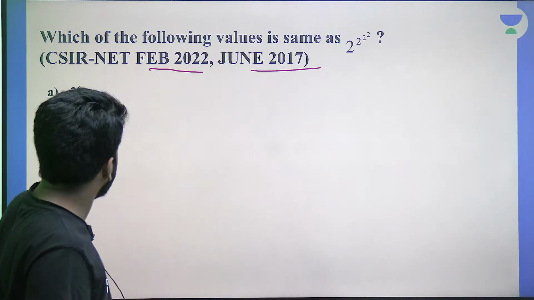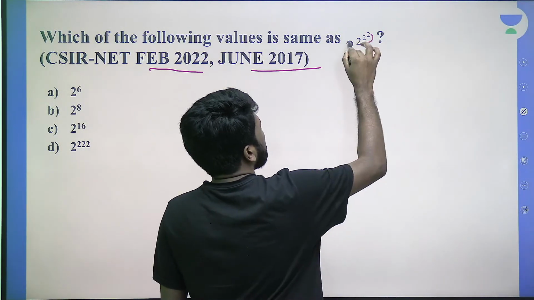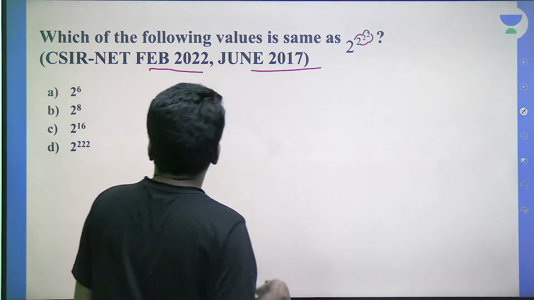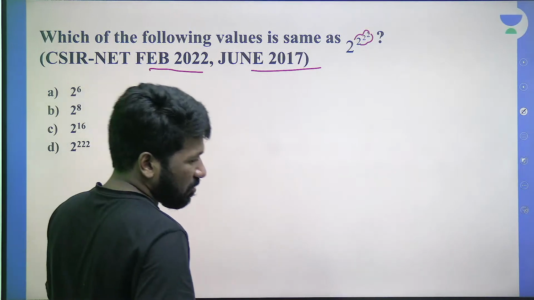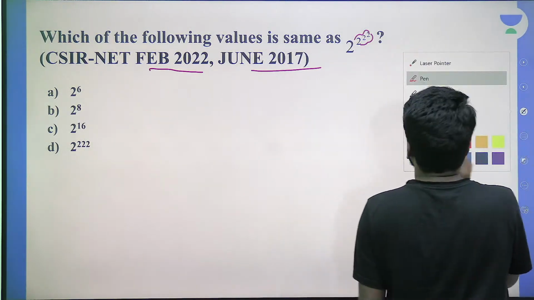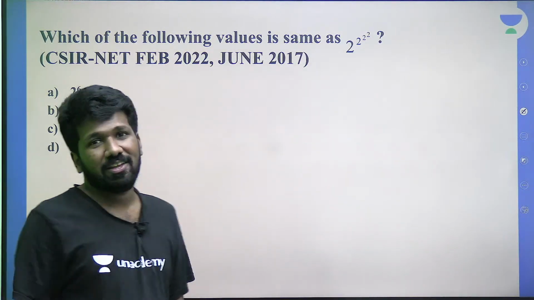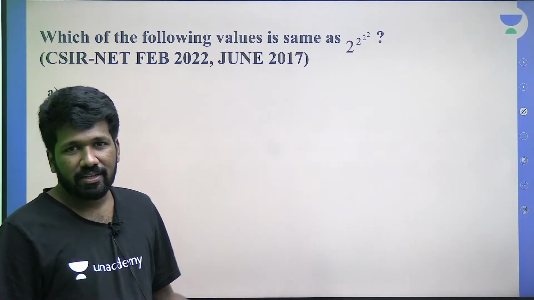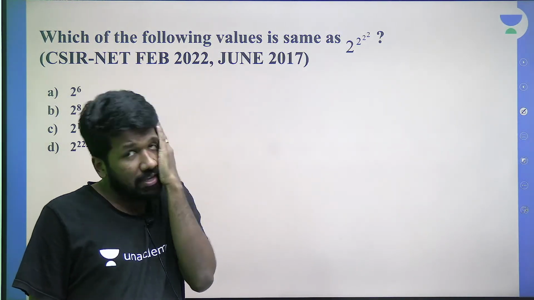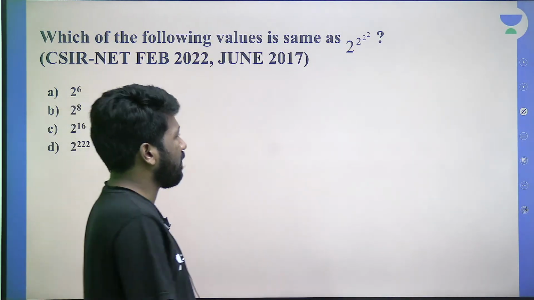Many of you are doing it in different ways. Some of you did 2 plus 2 plus 2. Some of you did 2 into 2 into 2. Luckily, it was not there in the options, that is why you didn't post it. So what is the idea behind this? What is the confusion you have? Let's identify the problem and tackle it. The problem is we don't know the order in which we need to simplify it. Why don't we know the order? Because the order is not specified.